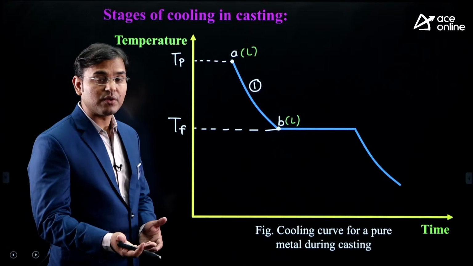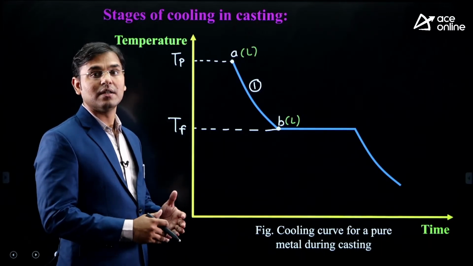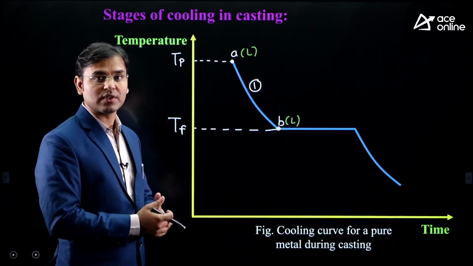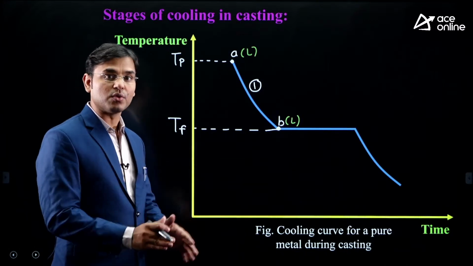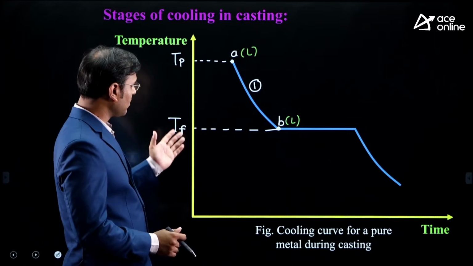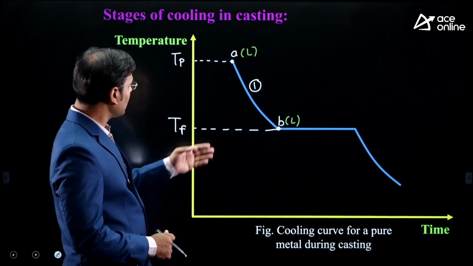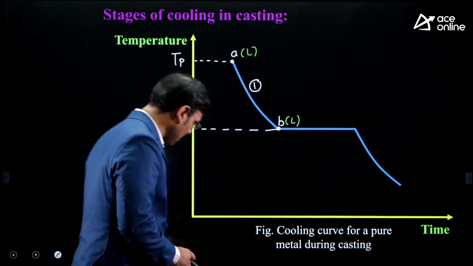And when we are using the melting point temperature, we are supplying the heat and the metal is going to melt. When the liquid metal is going to cool, then we say it is the freezing temperature. Now this is stage 1 in the casting. Then what is happening in stage 1?